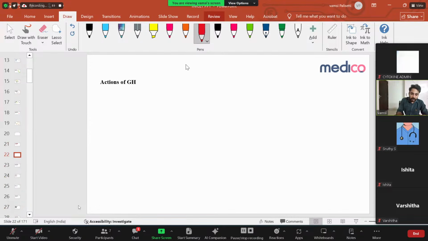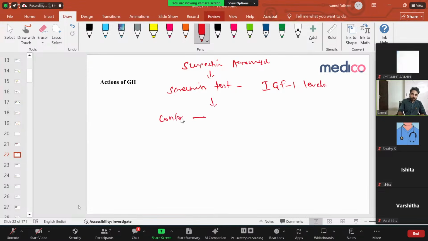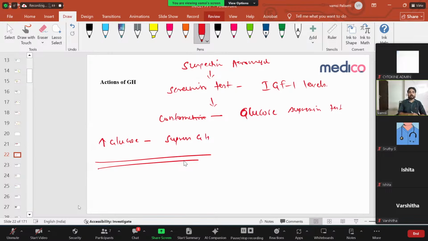So the main thing is when you're suspecting acromegaly, always the screening test is serum insulin-like growth factor 1 levels, because we discussed growth hormone always exerts its physiological effects through IGF-1. Then for confirmation, we are giving the glucose suppression test. Why are you giving this? Usually increased glucose will suppress your growth hormone.